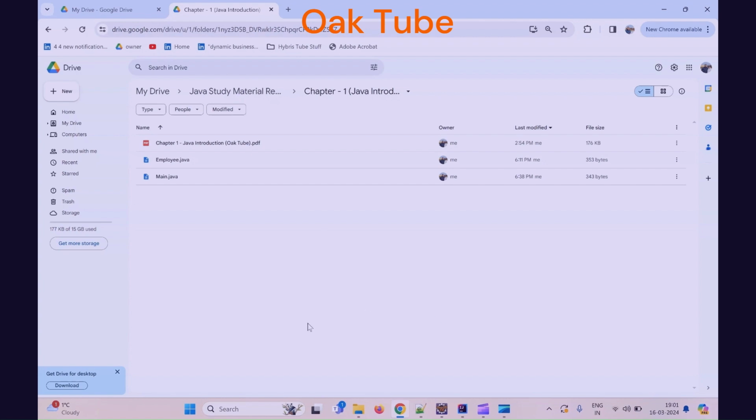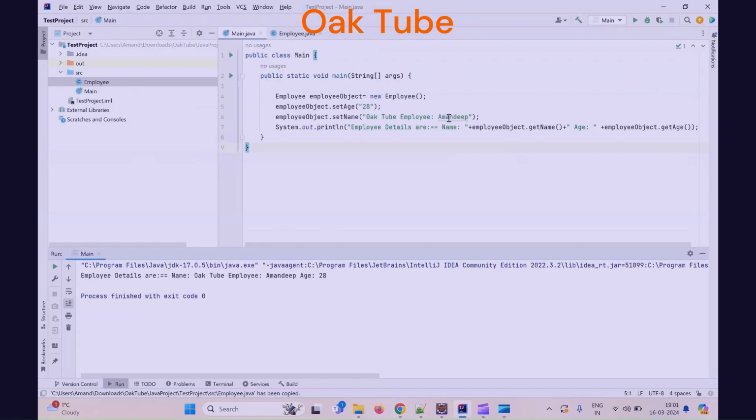Let's say my operating system is Windows, and your operating system is, let's say, Mac. If I share this code with you, you will be able to run it without doing any changes.